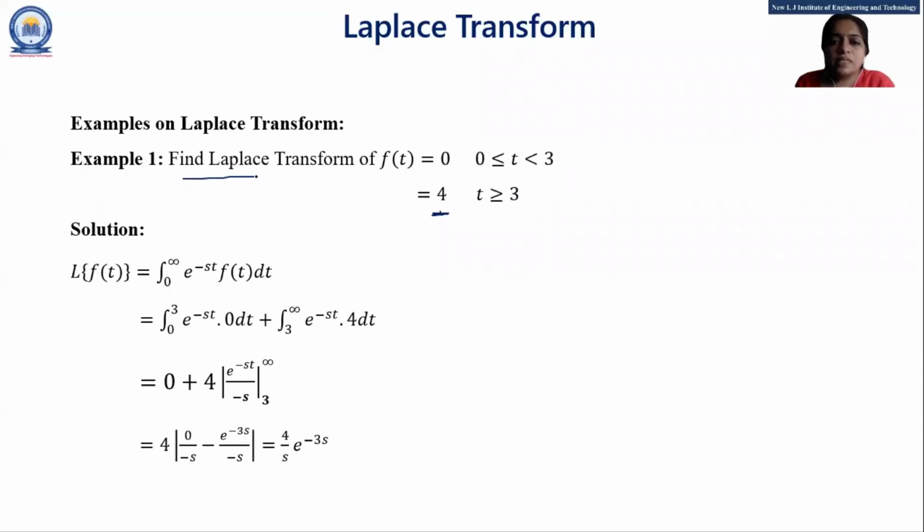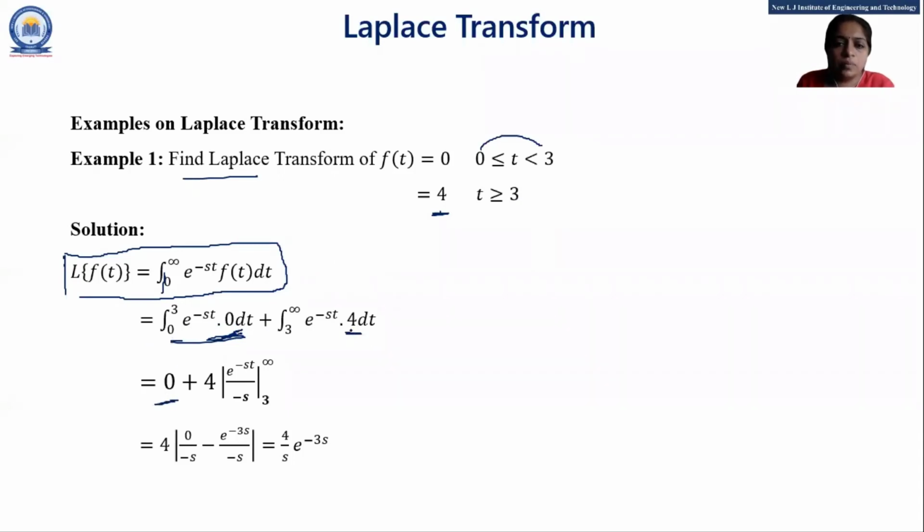How to find the Laplace transform of this function? Again, we apply the same formula. Laplace of f of t is equal to integration 0 to infinity e raised to minus st f of t dt, right? See, this is the continuous function from 0 to infinity, but we have piecewise continuity, 0 to 3. If our integral is 0 to 3, our function is 0. And for t greater than or equal to 3, meaning 3 to infinity, for our integral 3 to infinity, our function is 4. Okay. So our first term is 0. 0 into anything is 0.